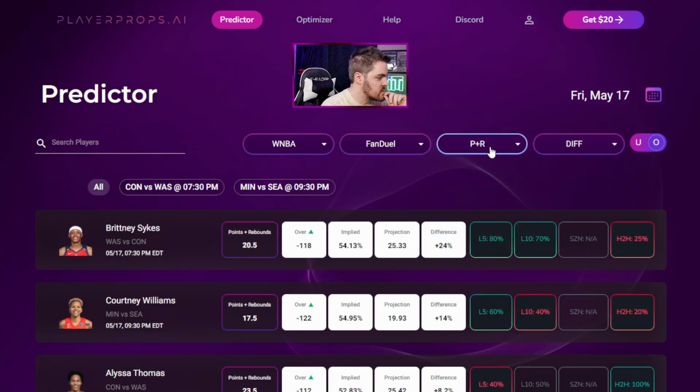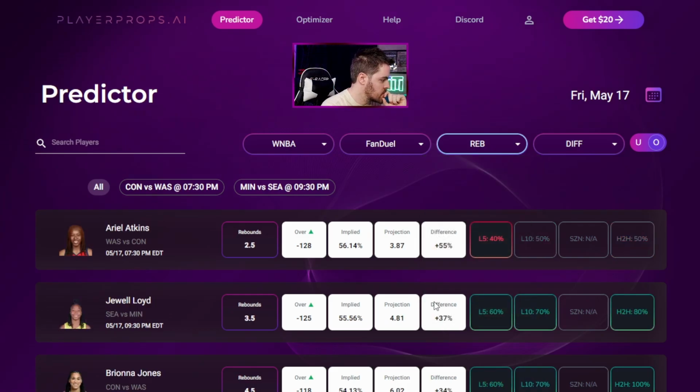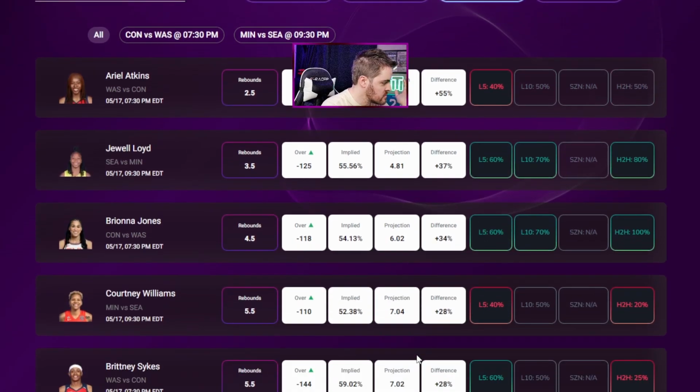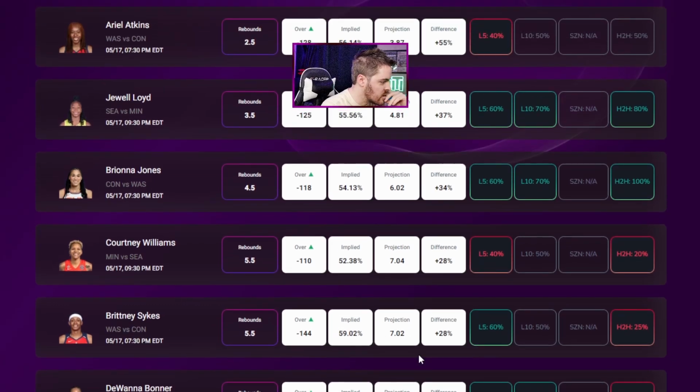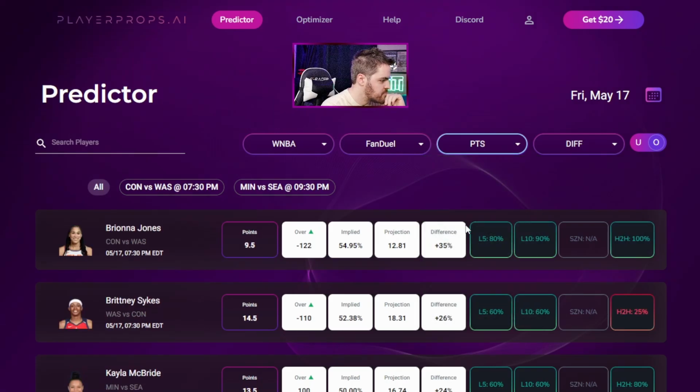Okay, so let me look at Brittany Sykes' points and rebounds, which is 24%. Let me look at her rebounds. She's not even at the top, she's 28. So she's projected at about 1.52 more rebounds with a minus 144 line, 59% chance. Okay, so rebounds, look at her points again. Points and rebounds.